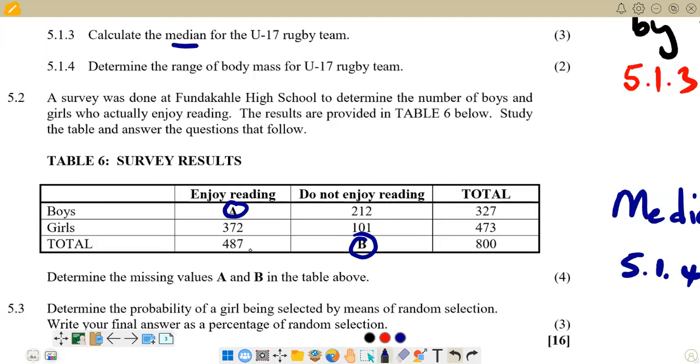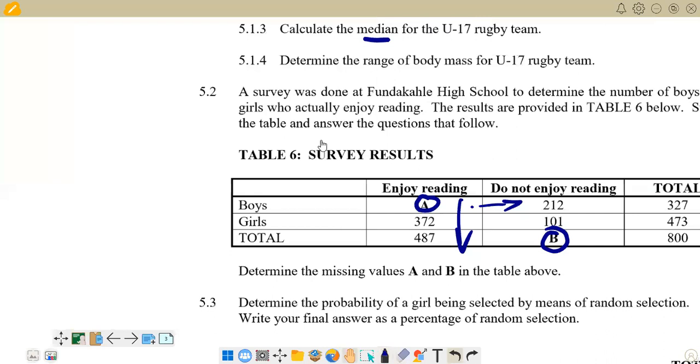For A, we can use this direction, or we can use this direction, depending on which is simpler for you. So you'd see that to find our 327, we said A plus 212 is equal to 327. So you can calculate it from that angle using that equation.